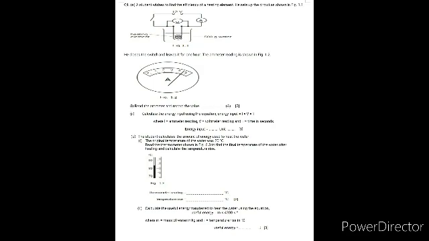Now the last part, calculate the useful energy transferred to heat the water using the equation: useful energy is equal to M into 4200 into T, where M is the water mass in kilograms and T is the temperature rise. So the useful energy formula is M into 4200 into T. The value of T you have just found out, that is how much the temperature rises, that is 63. M you have to find out.